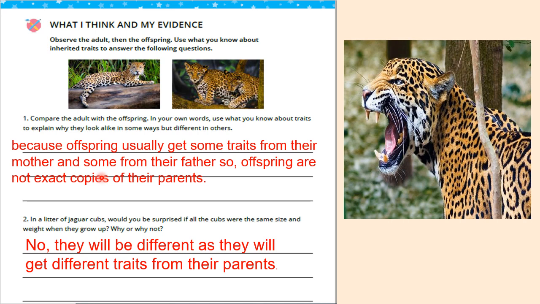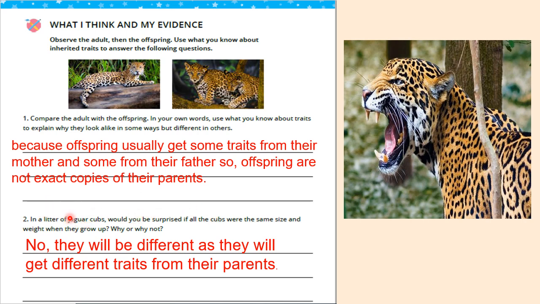Why or why not? This question means, if they were cubs and they grow, will they have the same size and weight? Of course not. They will be different as they will get different traits from their parents.